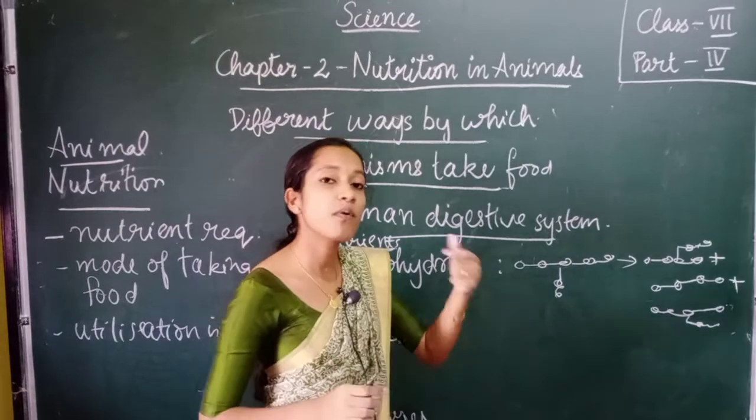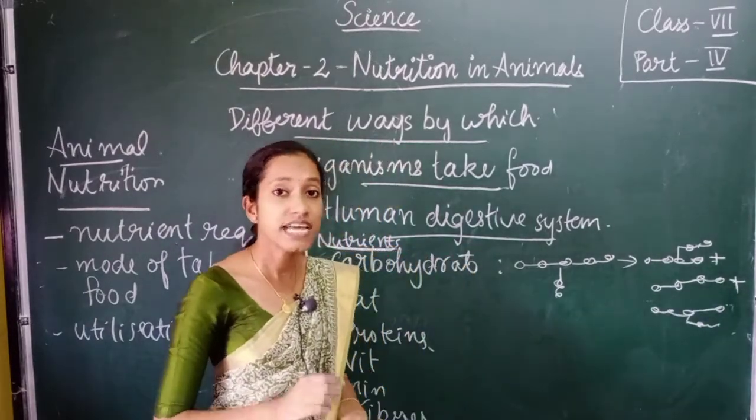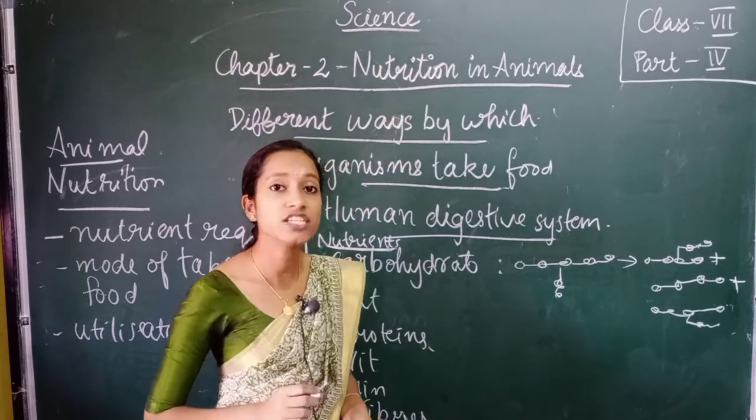Then only our body can utilize it. So that is done through the process of digestion.